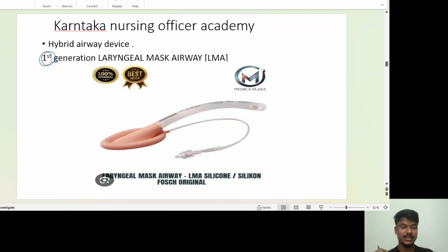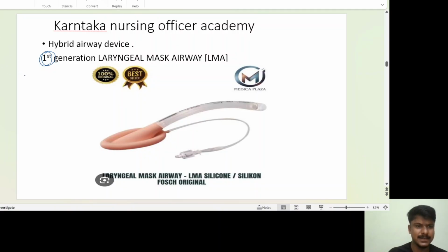As we are 21st century kids, Gen Z, Alpha kids, Beta kids, LMAs also have generations. First generation is basic. Second generation is a little bit advanced: they made some corrections and created a new LMA. Further, they wanted to correct more in the older LMAs and advance them, so they designed still more. After that, one more generation they created is the third generation. So this one is your first generation LMA.